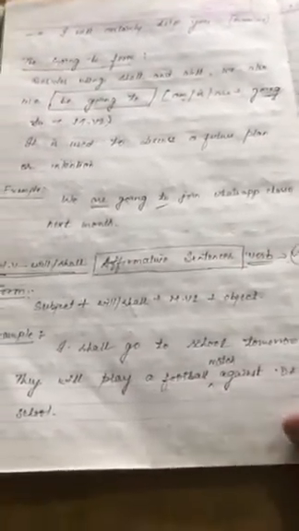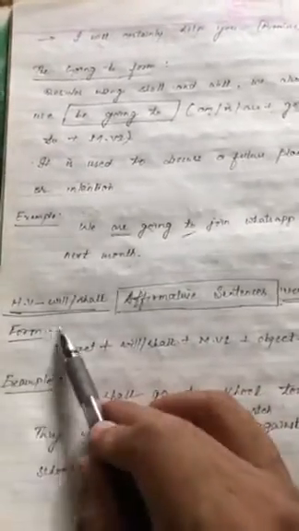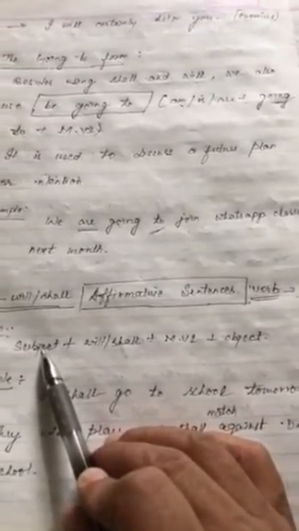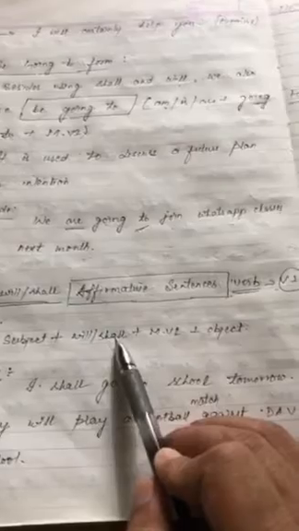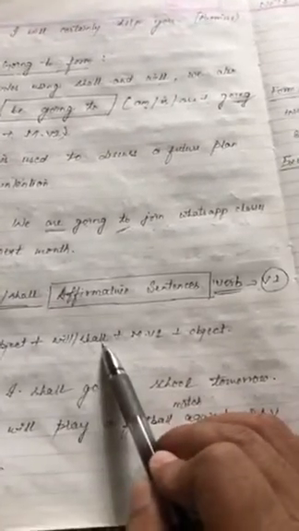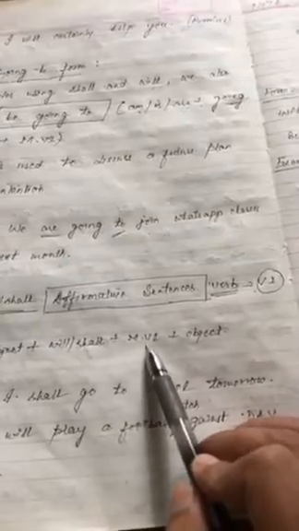So we will see some affirmative sentences one by one. First, the structure, how we have to frame the sentences. Your rule says that we have to write first subject, then helping verb, and helping verbs are will or shall, then first form of the verb, and then object.